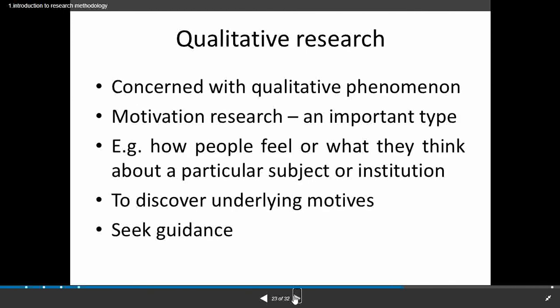And the next one is qualitative research. Qualitative research is concerned with qualitative phenomena. Here, what is meant by qualitative? Quality means you are not expressing the objects in terms of numbers. We are expressing in terms of quality. It also comes under motivation research, an important type. For example, how people feel or what they think about a particular subject or institution, or to discover underlying motives and seek guidance. We will see some examples about qualitative research.